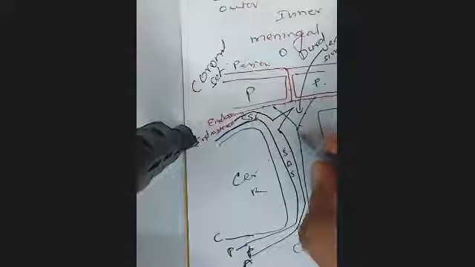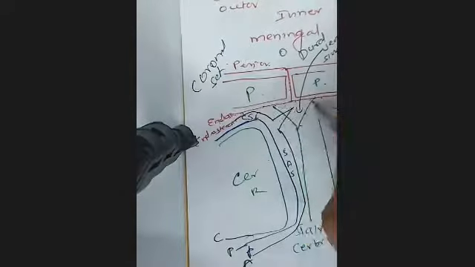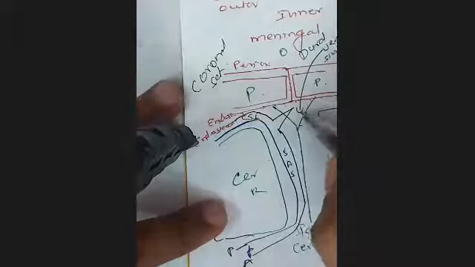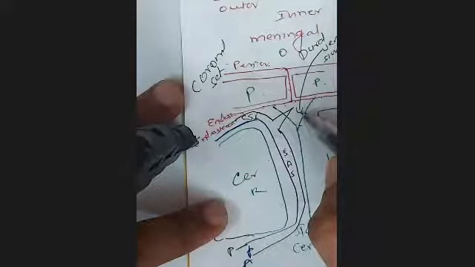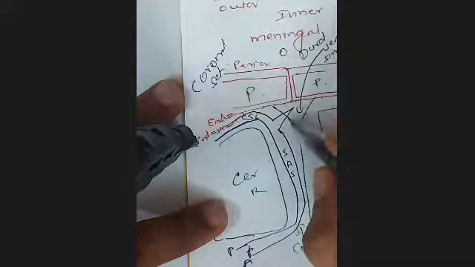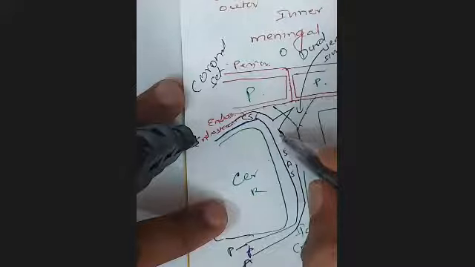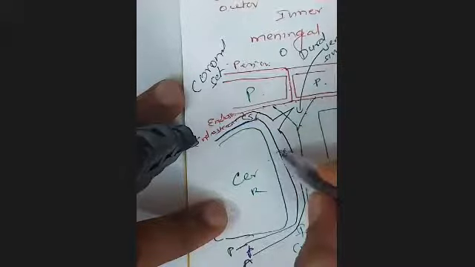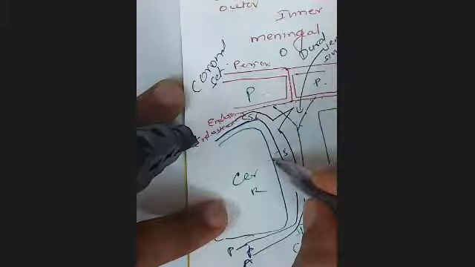This meningeal layer, when it goes for its attachment on the skull bone, splits to enclose dural venous sinuses. That is what drains the brain, the dural venous sinus. So this is dura mater, this is arachnoid mater, this is pia mater, and this is the brain.